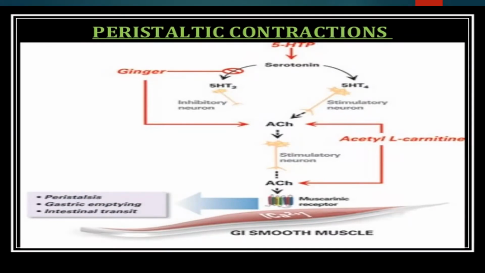Here we see the peristaltic contractions. 5-hydroxytryptamine will release serotonin and it will stimulate the acetylcholine. This acetylcholine has muscarinic action on the smooth muscle. Stimulatory neurons will release acetylcholine.